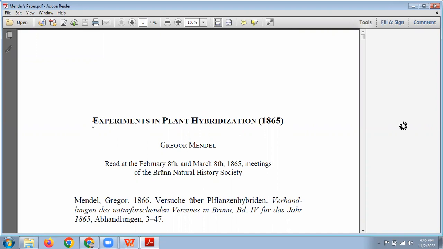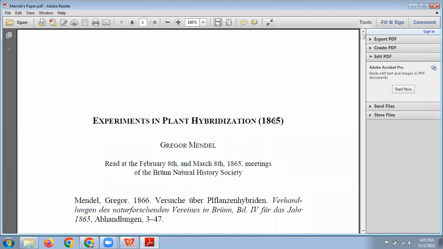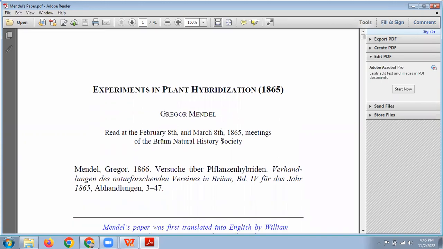Yes, sir. Actually, this is Gregor Mendel's paper, Experiments in Plant Hybridization. He published it in 1865. It is published in Mendel's name.